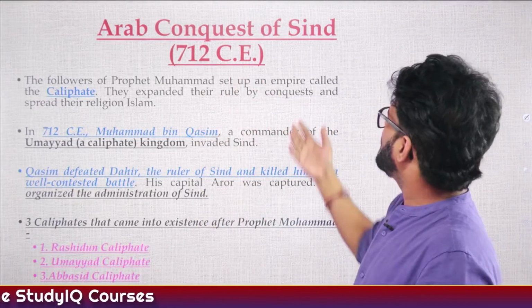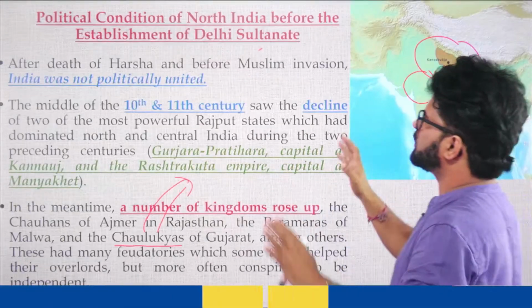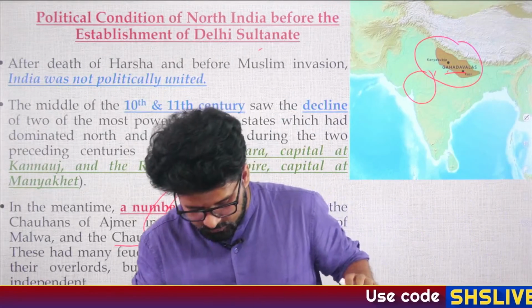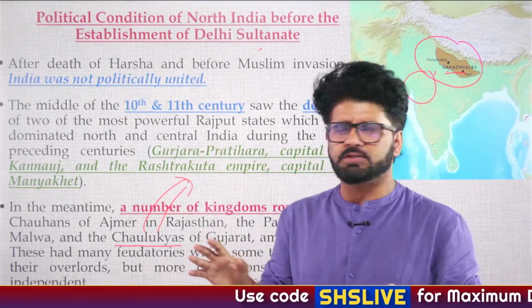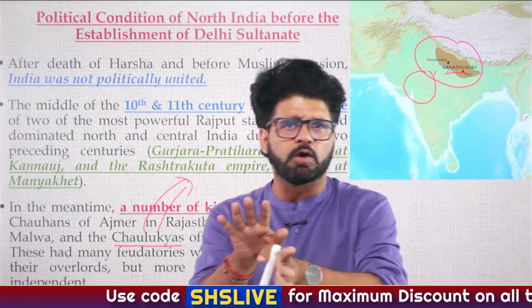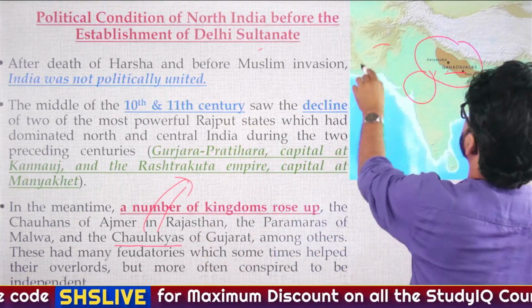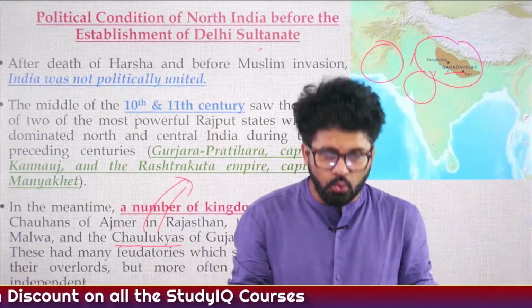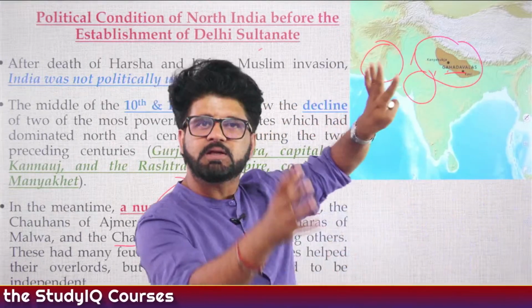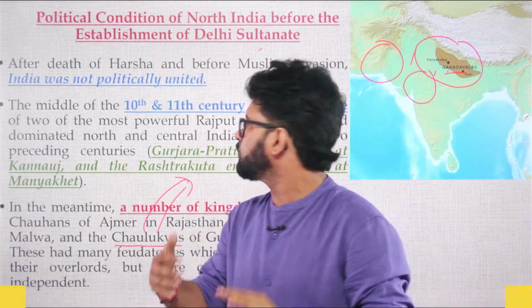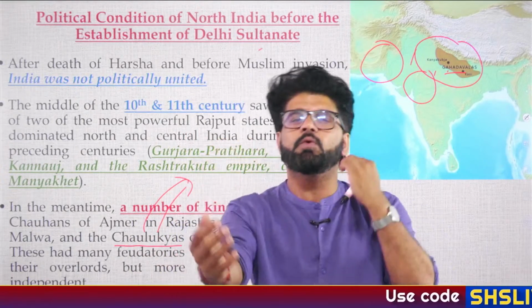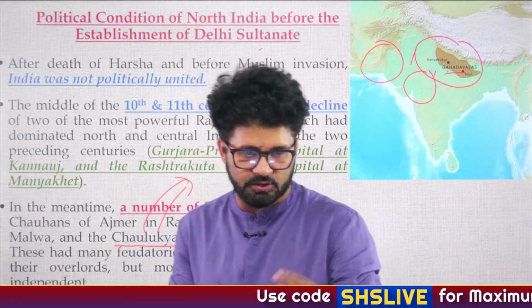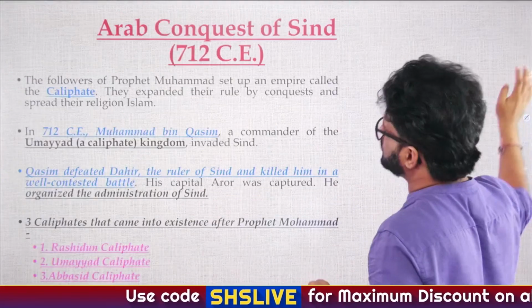So, Arab conquest of Sindh. When all these things were going on, Gurjara Pratiharas and Palas and Rashtrakutas, just before all these tripartite struggles we have talked about the Arab conquest of Sindh, how they were confined to this particular Sindh region by the Gurjara Pratiharas. And again, who was that ruler who kept Arabs in the Sindh region? You can again post it, who was that Gurjara Pratihara ruler. That way what will happen? You will keep on revising your stuff. Very good, Umesh has given the answer. Umesh is a good guy.